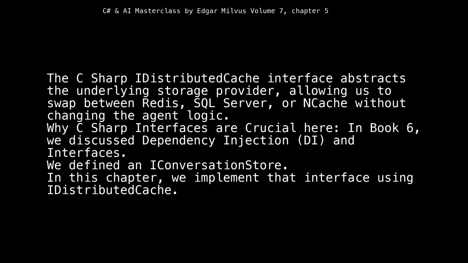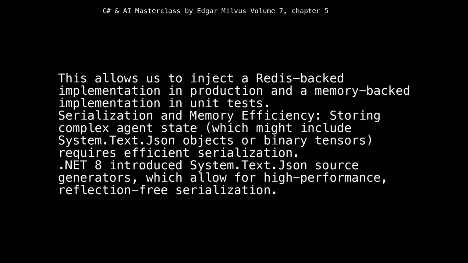Why C# interfaces are crucial here. In Book 6, we discuss dependency injection, DI, and interfaces. We defined an IConversationStore. In this chapter, we implement that interface using IDistributedCache. This allows us to inject a Redis-backed implementation in production and a memory-backed implementation in unit tests.